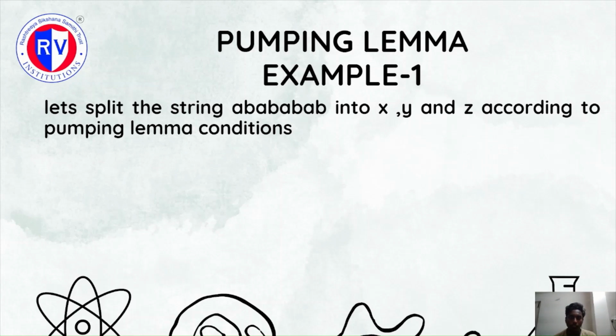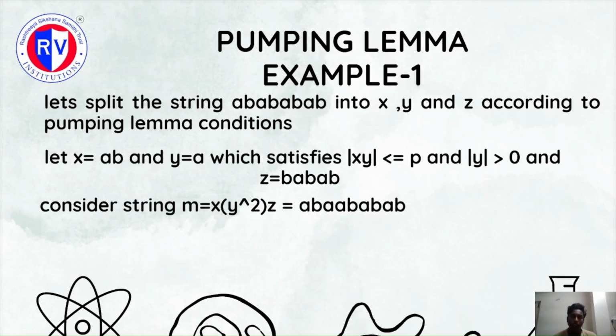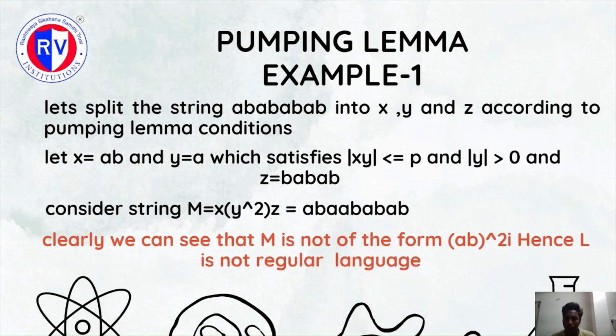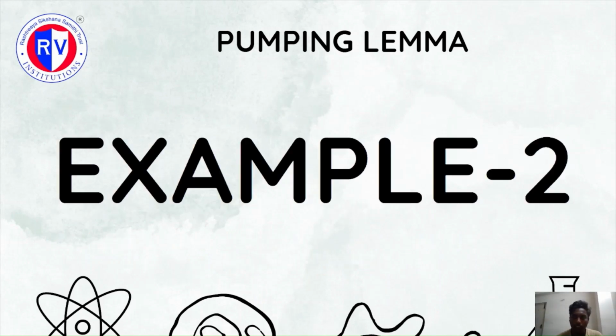So if we consider the string x y square z, it is clear that it is ABA, then followed by BABAB. So it is clearly not in the form of (AB) power 2i, where A must be followed by B and concatenated with following ABs, but we have two A's concatenated, which indicates that the given string is not in the form of (AB) power 2i. Hence we can say that L is not a regular language because one of the conditions of pumping lemma is violated.